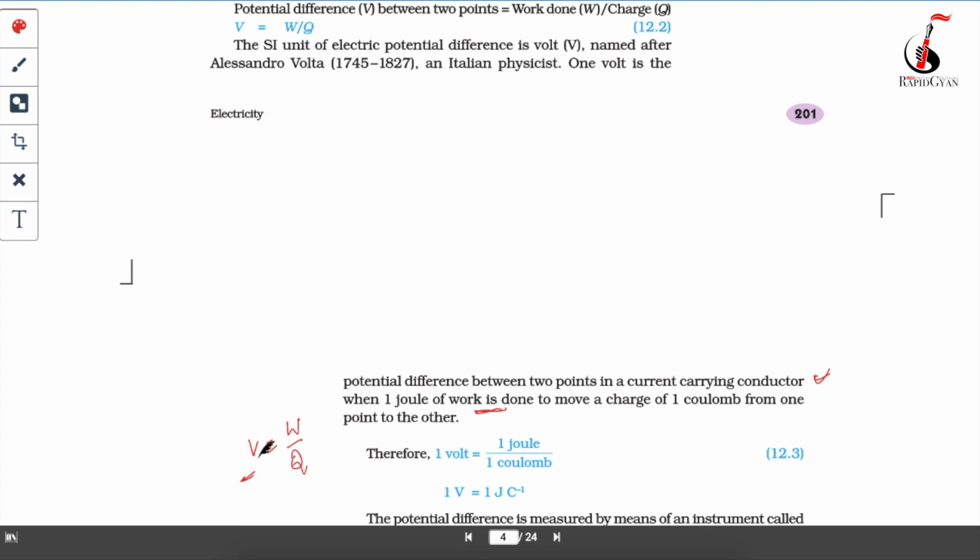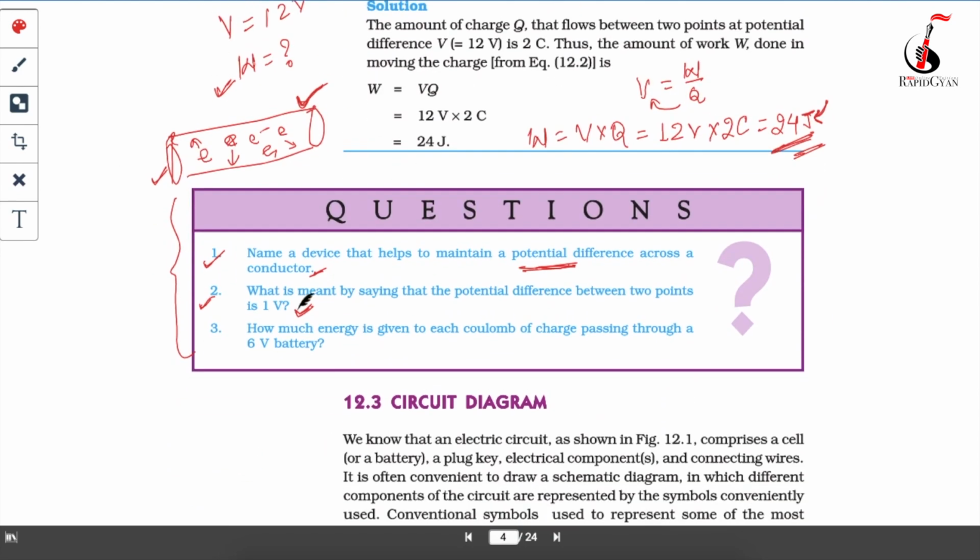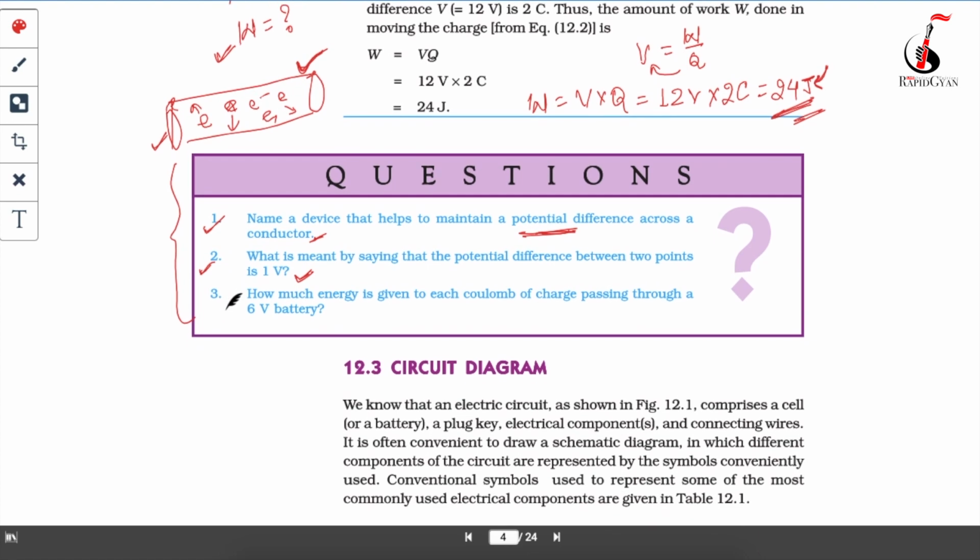So when 1 joule of work is done to move a charge of 1 coulomb from one point to another point, then we say that the potential difference is 1 volt. The potential difference will be 1 volt. This is your second question. Hope you guys understand this.